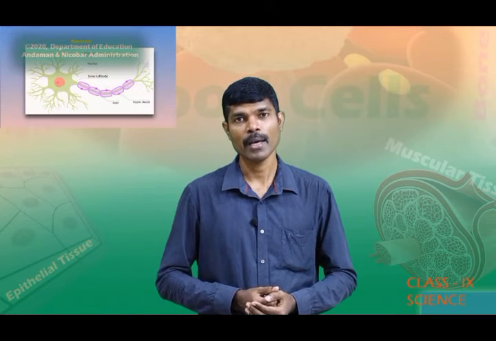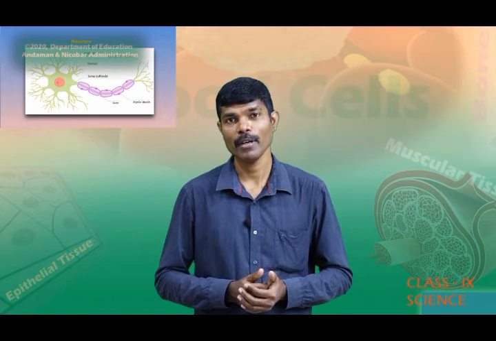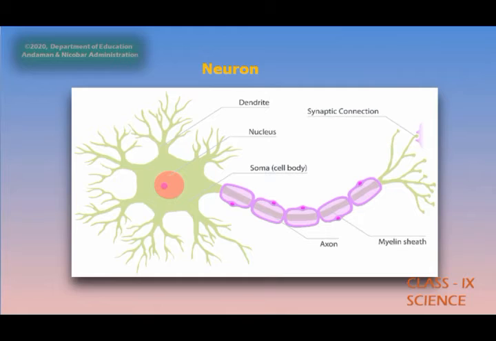The nerve cells are called neurons, and the neurons are responsible for responding to stimuli. A neuron consists of a cell body with a nucleus and a cytoplasm, from which long thin hair-like parts arise. Usually, each neuron has a single long part called axon and many short branched parts called dendrites.